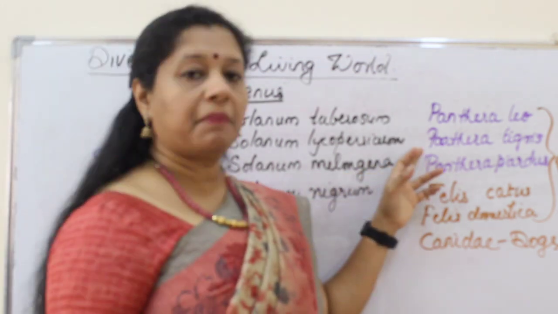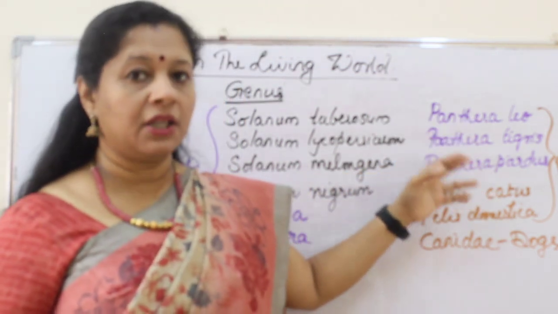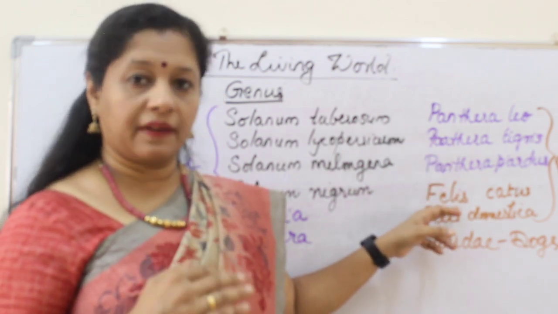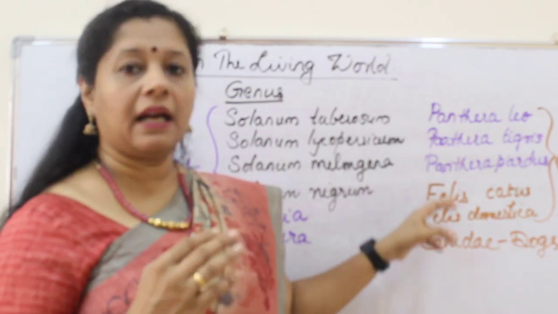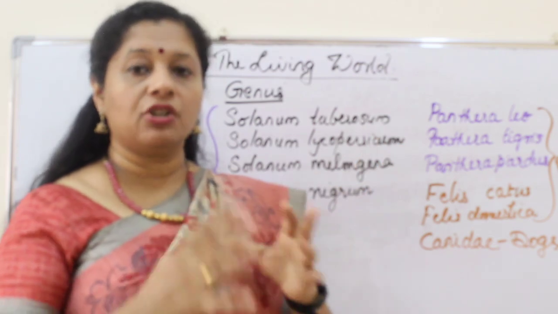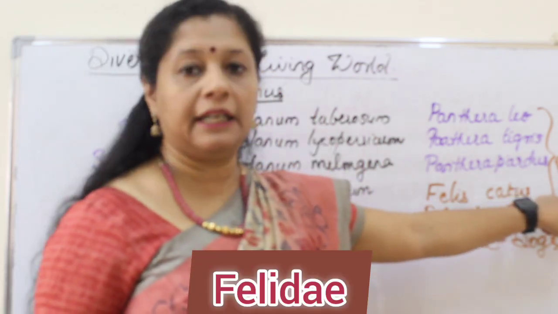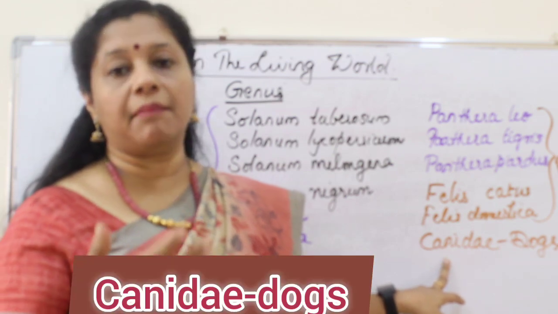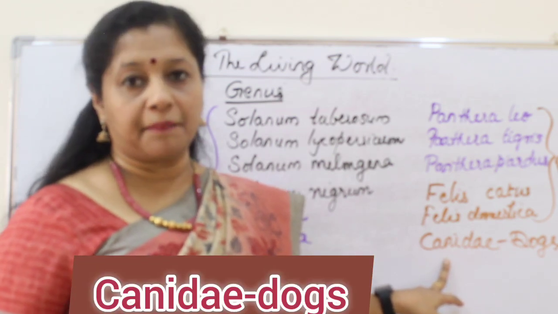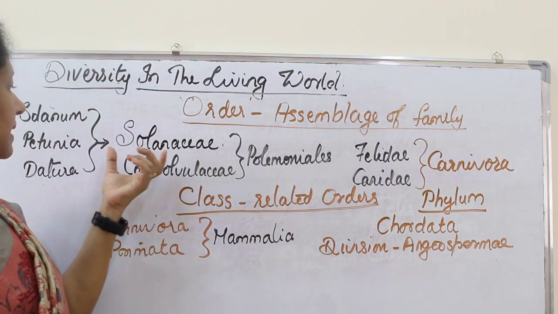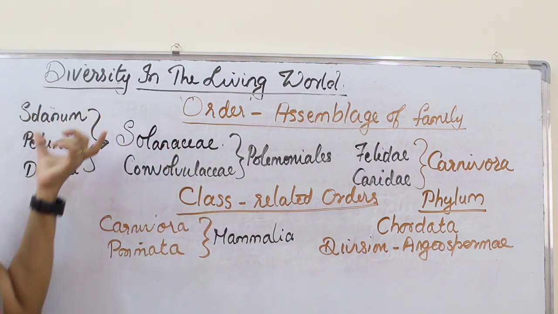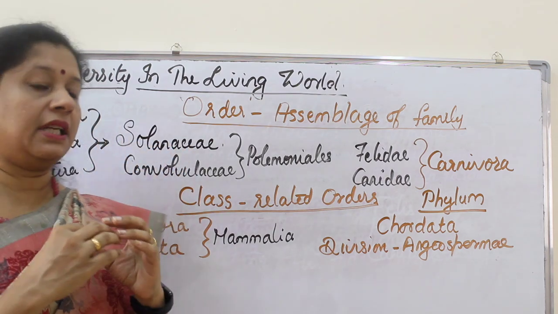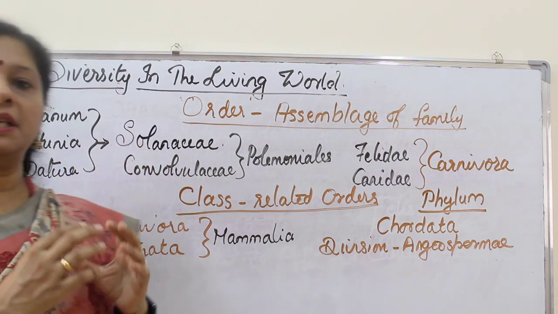When you come to Panthera, we learned three species for this genus. Another genus was Felis, the genus of cat. These two, Panthera and Felis, have some common characters, so they are put in the same family, Felidae. And if you talk about dogs, they come under another family, Canidae. Similarly, in Solanaceae we saw Solanum, Petunia, Datura. These are different genera, put in the same family, Solanaceae.